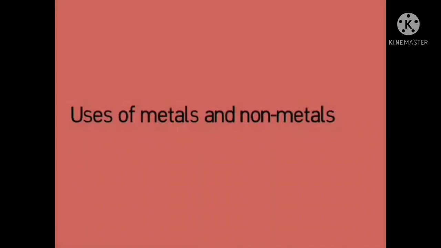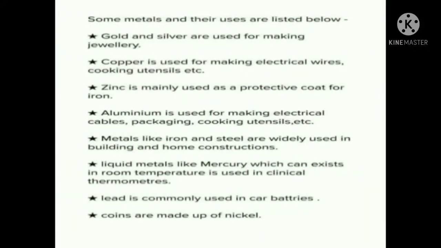Uses of metals and non-metals. Some metals and their uses are listed below. Gold and silver are used for making jewelries. Copper is used for making electrical wires and cooking utensils. Zinc is mainly used as a protective coat for iron. Aluminium is used for making electrical cables, packaging, cooking utensils, etc.